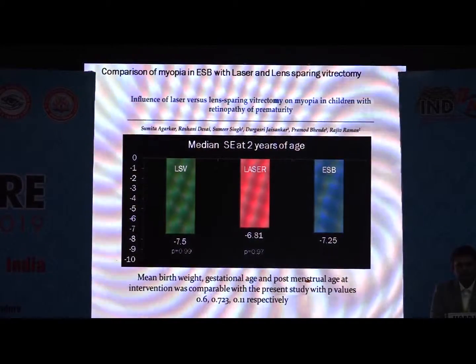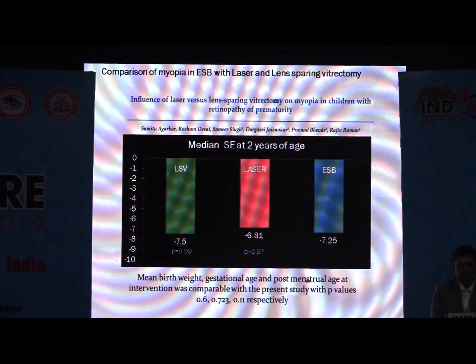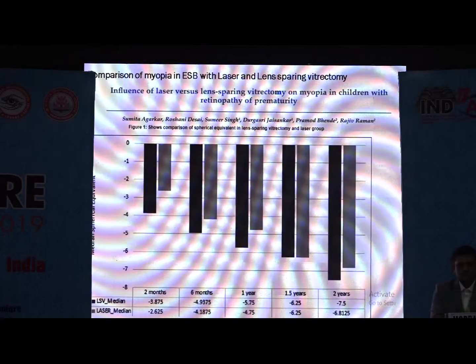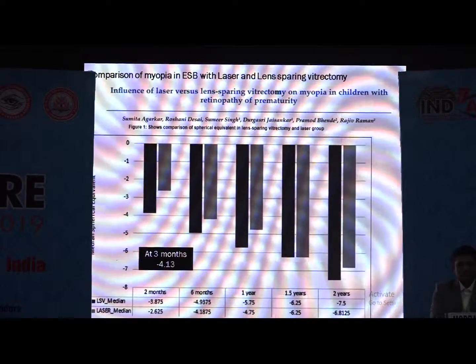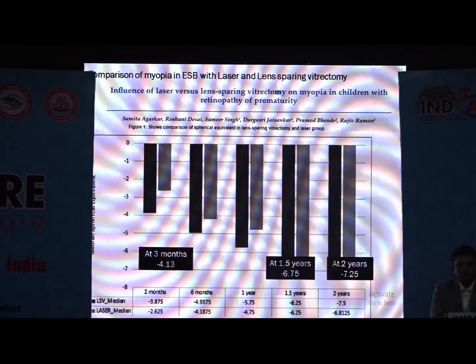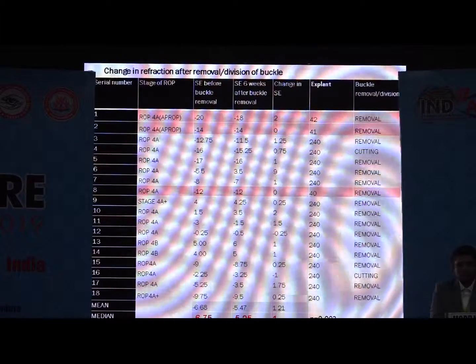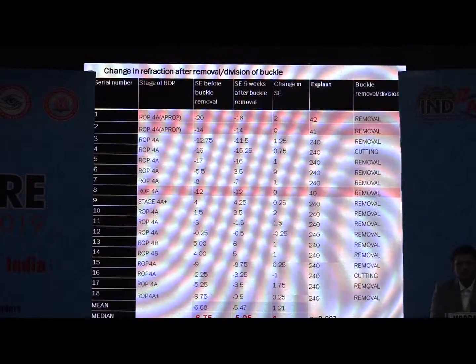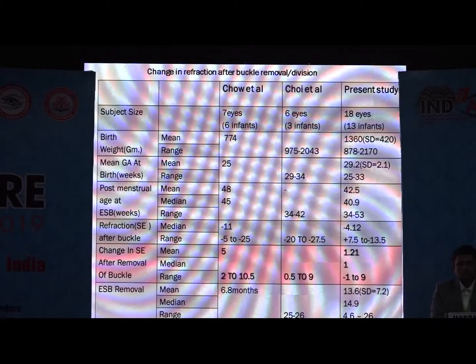We did not find any statistically significant difference. Similar results were seen at 3 months, 1.5 years, or 2 years. So the median change in our study was 1 diopter and mean 1.21, which was statistically significant.